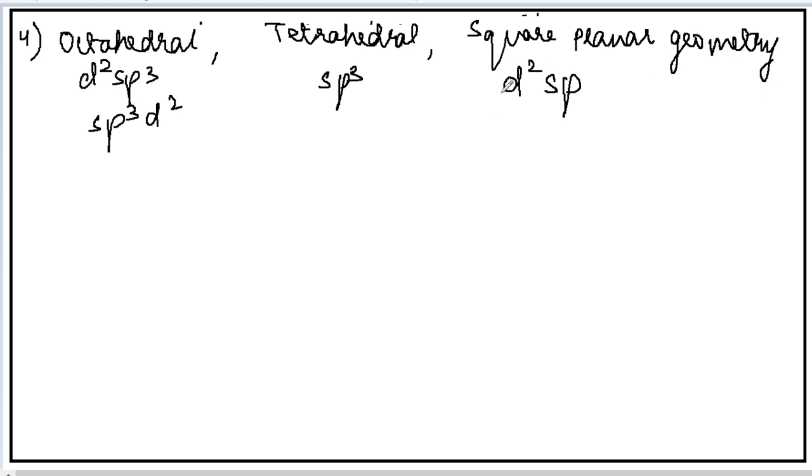So as a result of this bonding, the complexes will have all these geometries with the respective hybridization. Now I am going to explain the VBT theory by taking 2-3 examples.